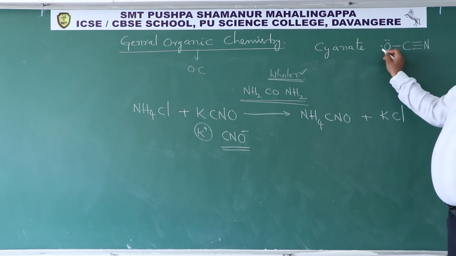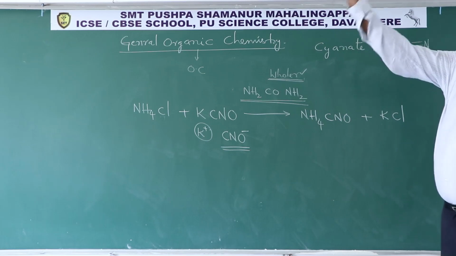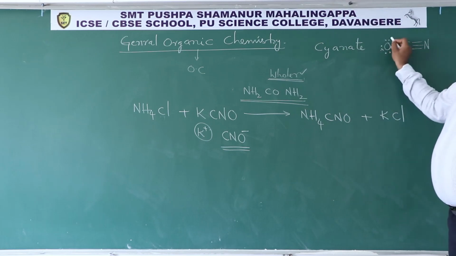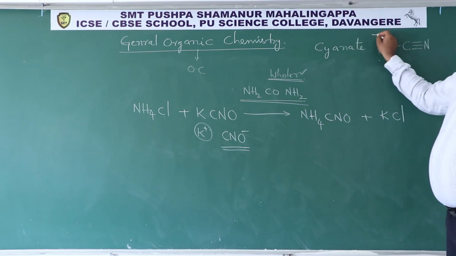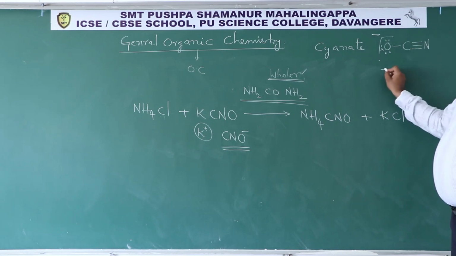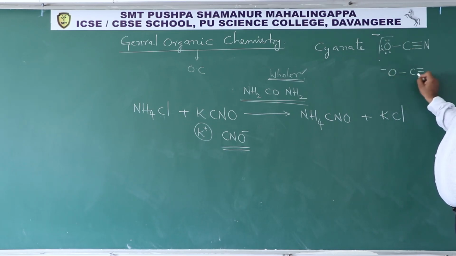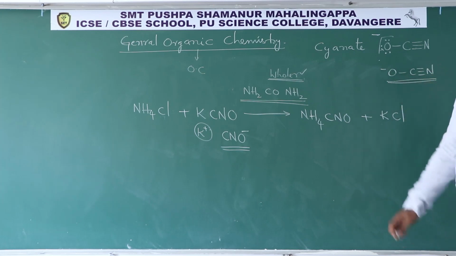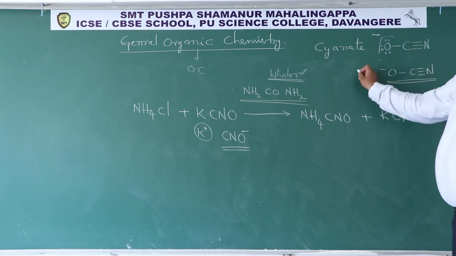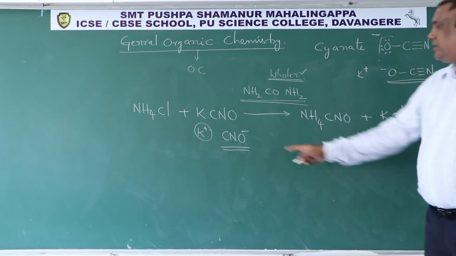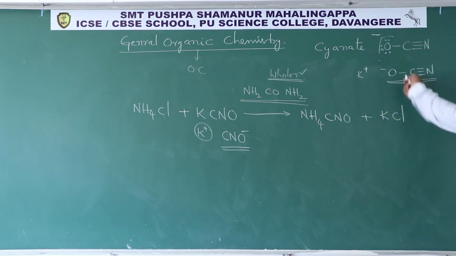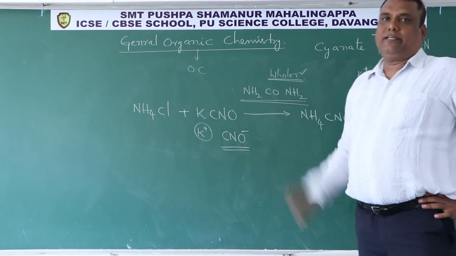This oxygen borrowed 1 electron from some other atom. Because of this extra electron, this has become minus. So this is now like this: O minus bond C triple bond N. This is called the cyanide ion. This cyanide ion is associated with the potassium ion here, making the compound called potassium cyanide.